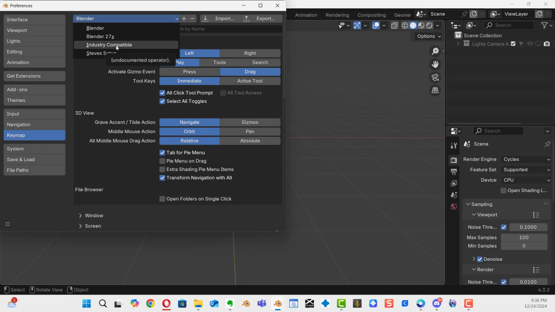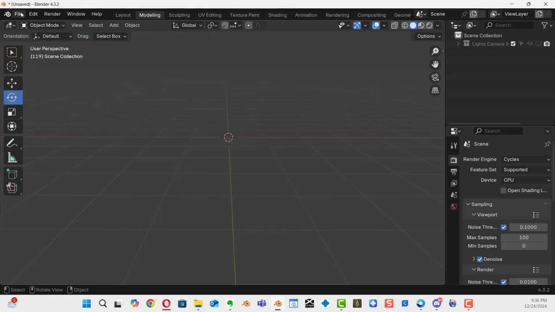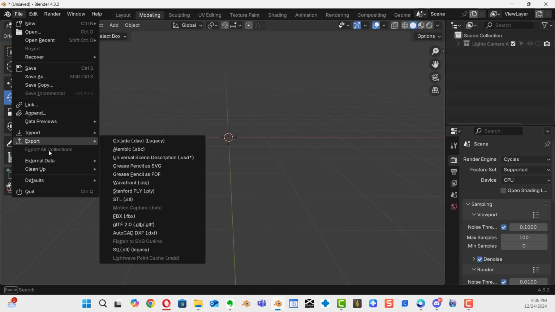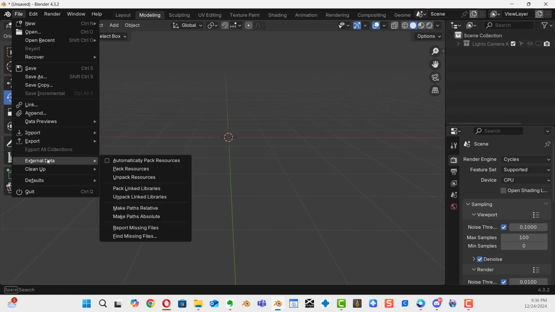Now, before we make our own, let me do one last thing. Let me close this out. We're going to come down to File menu, and I want you to come on down to External Data. Whenever you save out a Blender file, all your images or textures are not saved with it by default. If you check this checkbox here saying automatically pack resources, all your images, all your textures will be saved with your blend file. That means your blend file is going to have a larger size.